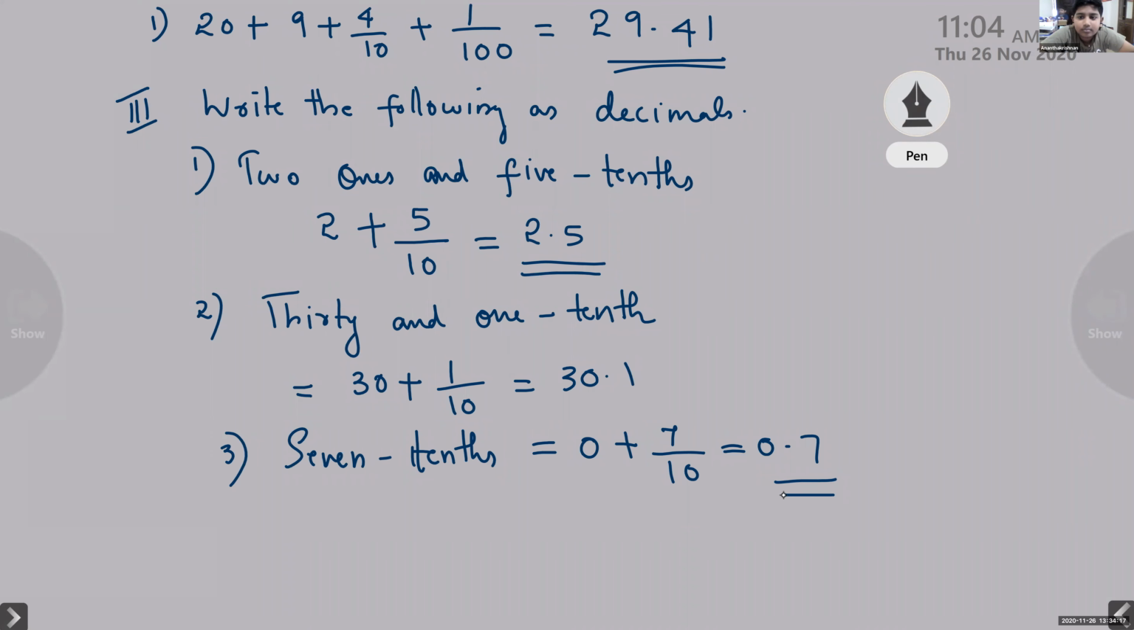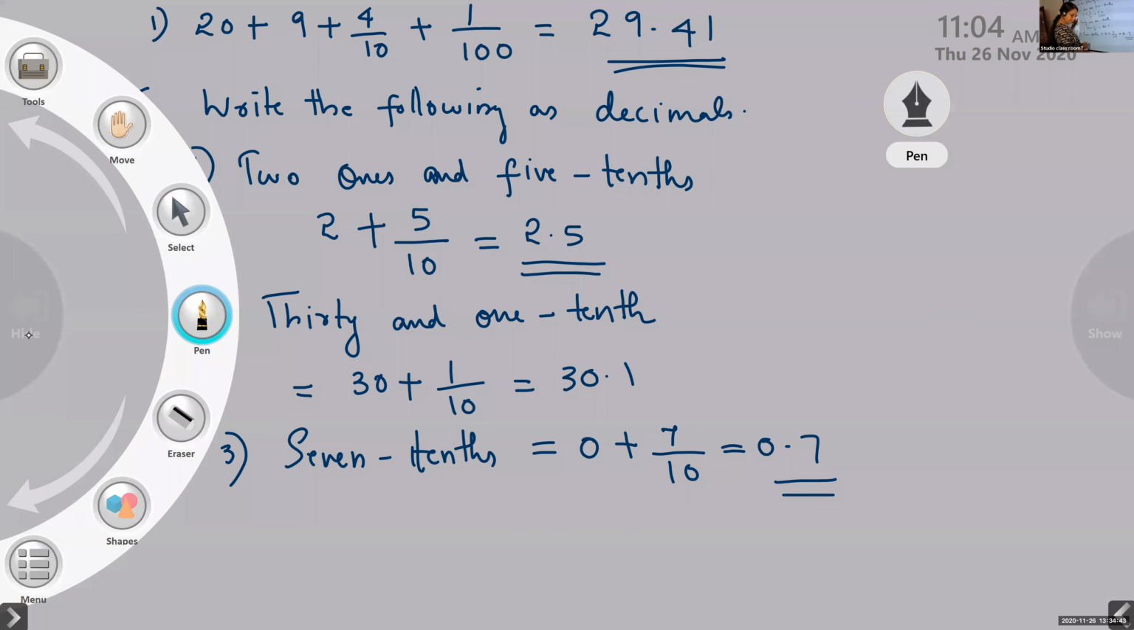Then the reverse. Reverse means when the decimal is given, you have to write it in words. So the question will be like this: write each of the following decimals in words. In words means the decimal number will be given, and you have to write it in words. Clear? So, shall I erase it now?